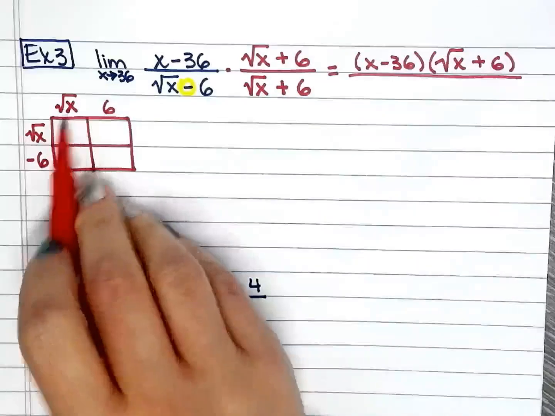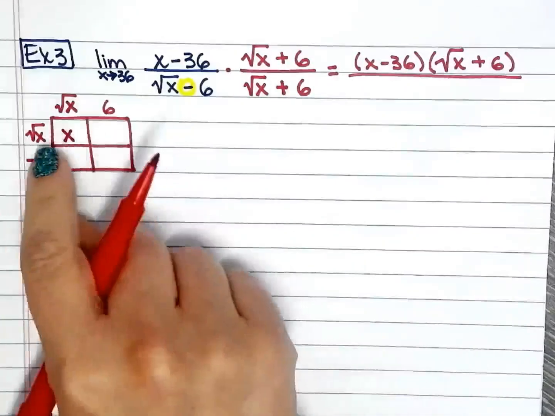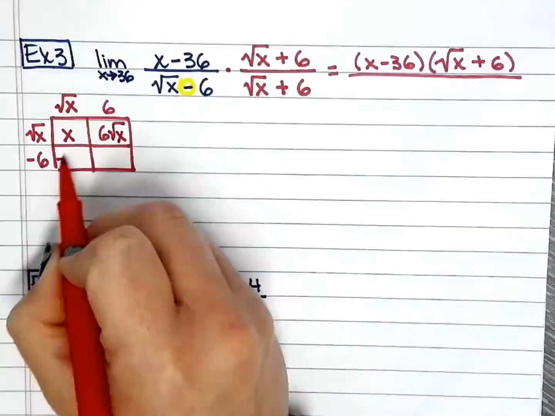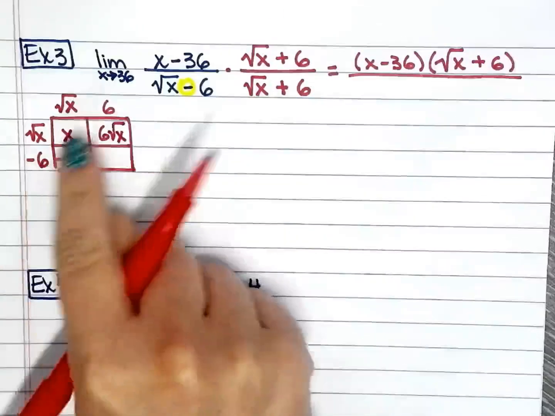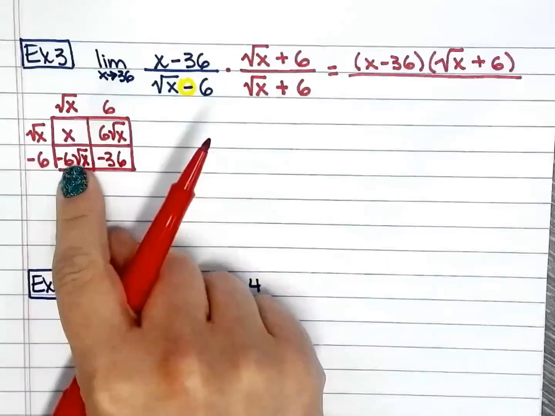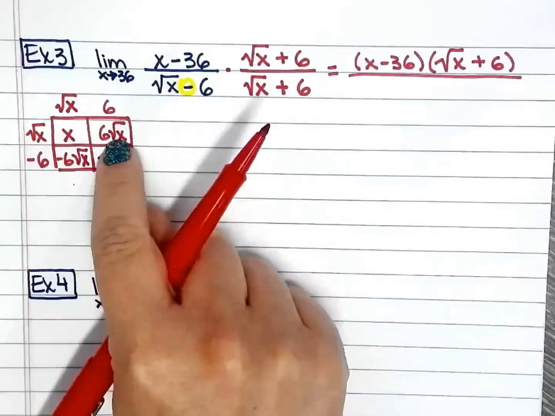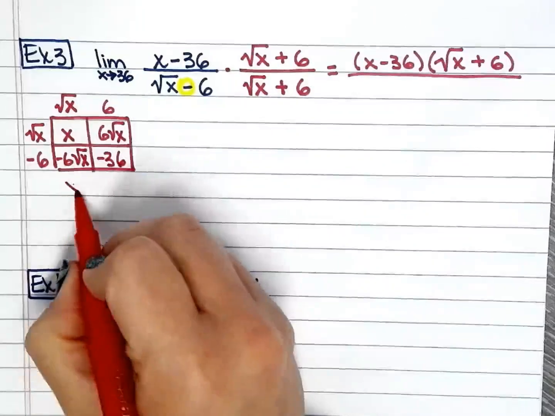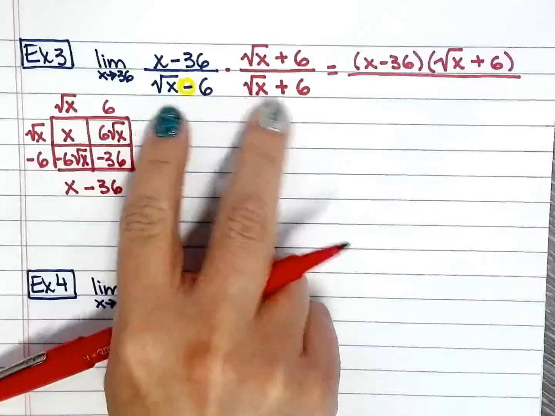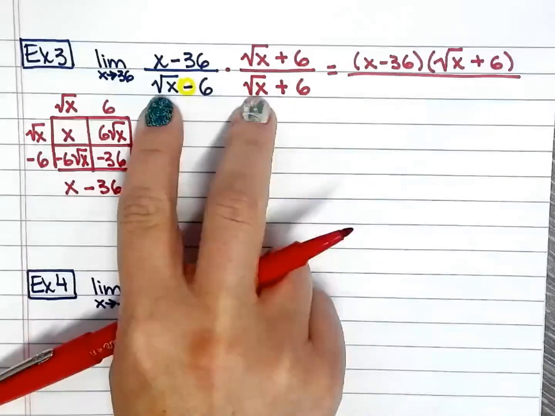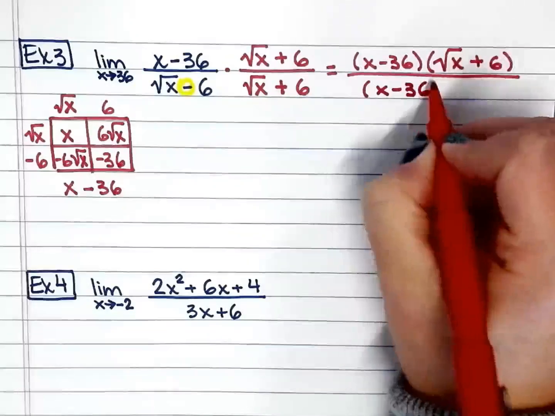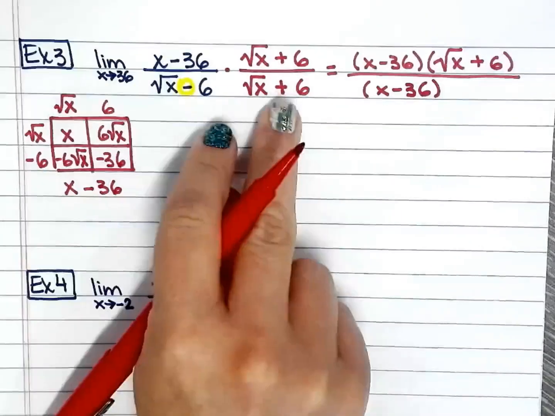Square root of x times square root of x, you have x. Here we have 6 square root of x. And here we have negative 6 square root of x. And here we have negative 36. So when you combine negative 6 square root of x with positive 6 square root of x, you have 0. So here you just have x minus 36. You will be able to come up with the relationship real quick. So here I have x minus 36 left over after I multiply this binomial by this binomial.